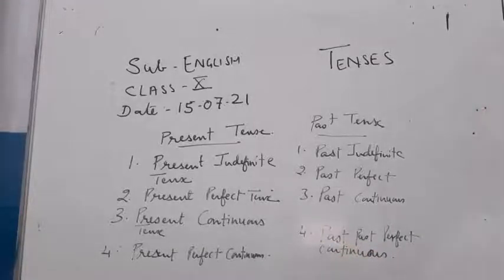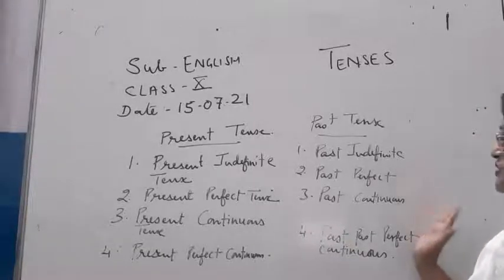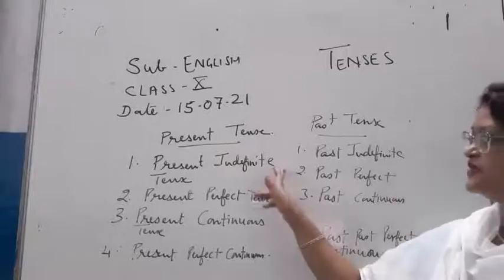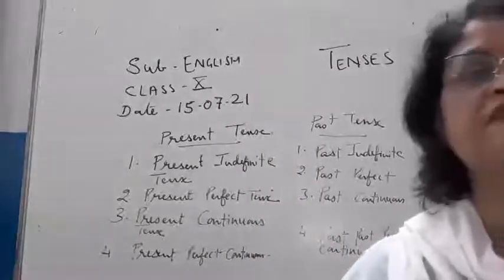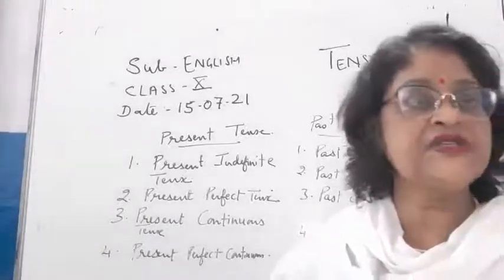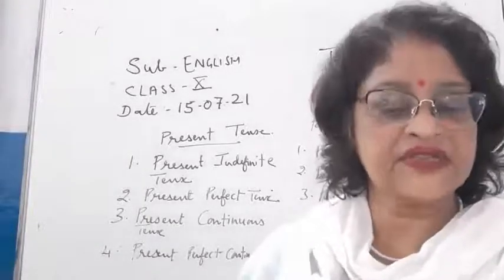So past indefinite, past perfect, past continuous, past perfect continuous. This is of past, and for present it is present indefinite, present perfect, present continuous, present perfect continuous. And students, similarly we will take future tense also.